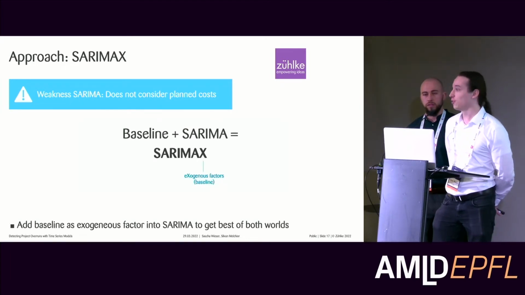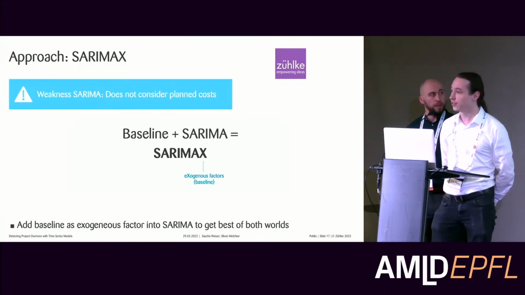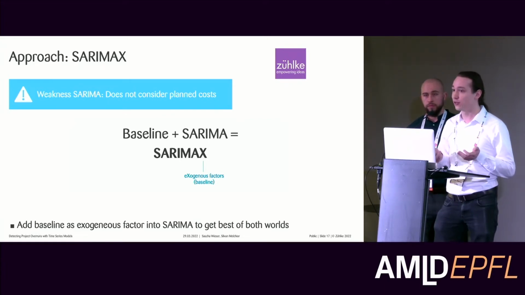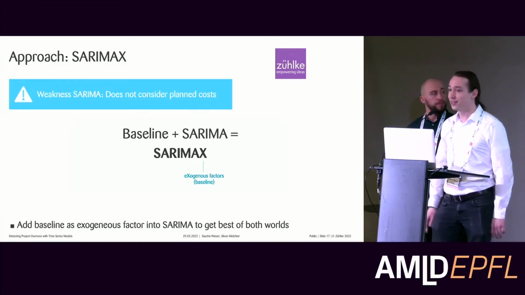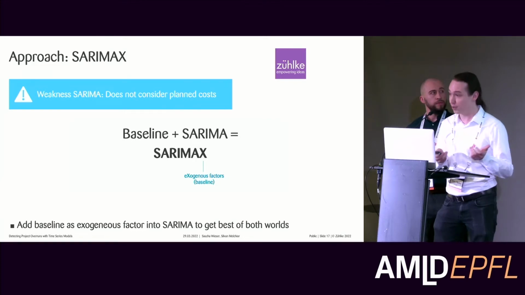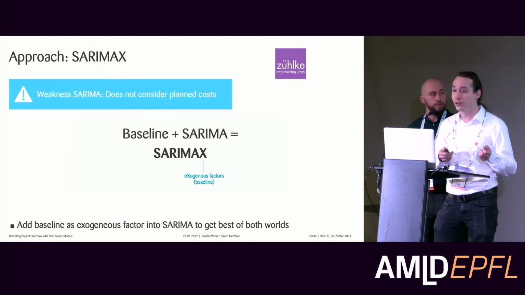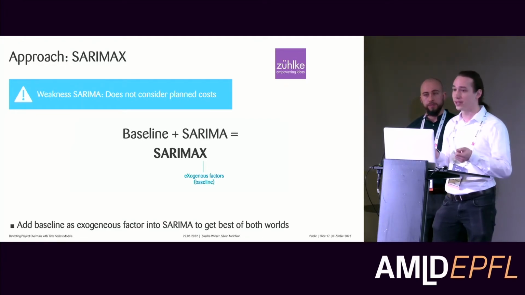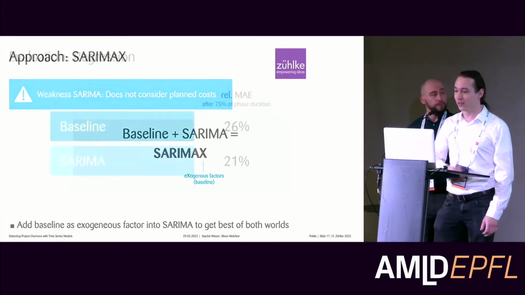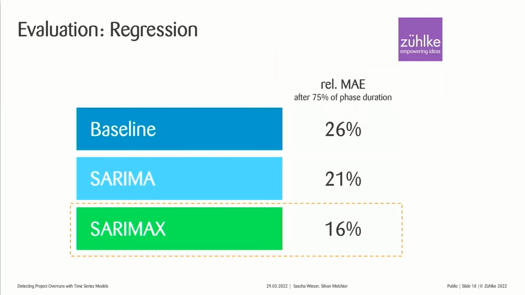And the solution there was to use a SARIMAX model, which is an extension of the SARIMA model, and this X is for the exogenous factors. What you can do there is feed in external data to this model. And this is great because we can feed in the baseline into this model, and then in the past the model can learn, okay, my project manager said it will cost that much, but actually it cost that much. So it can learn the mistake of the staffing and then use this mistake prediction in the future and correct the staffing. And this turned out to then again decrease our error by another 5 percentage points. And this was then also the model we selected for all future evaluations.